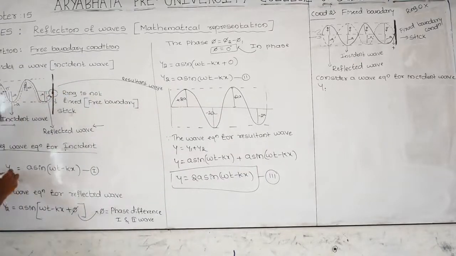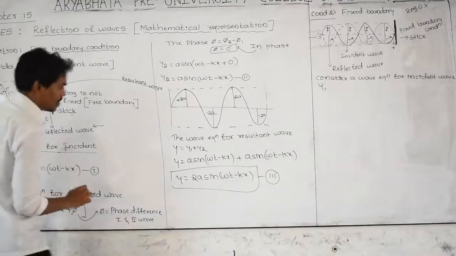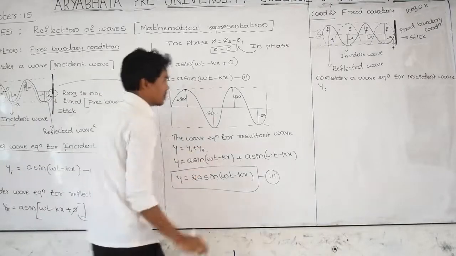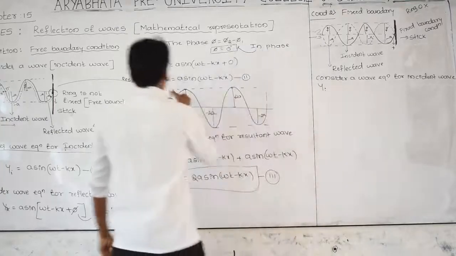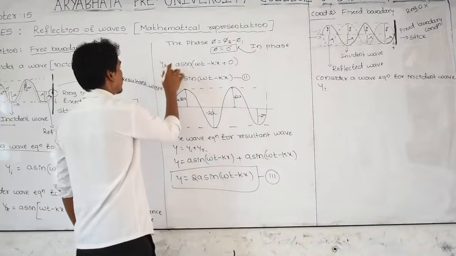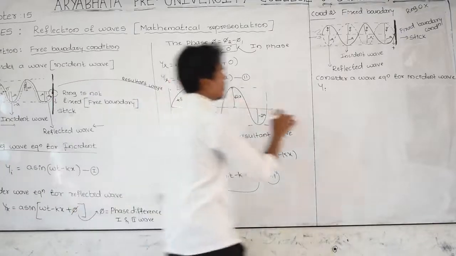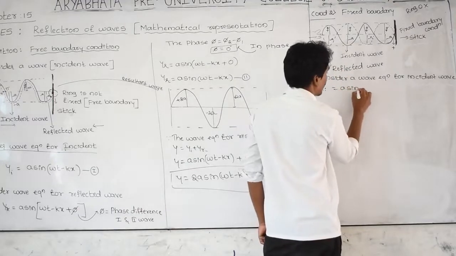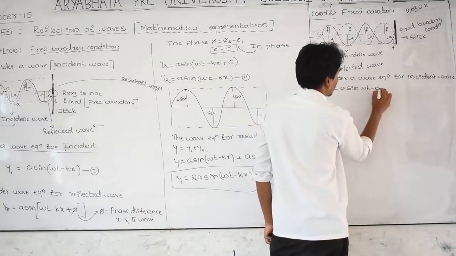Here don't take 1 and 2; this is incident, this is reflected, you can take it as R. The incident wave is y_i = A sin(omega t minus kx).